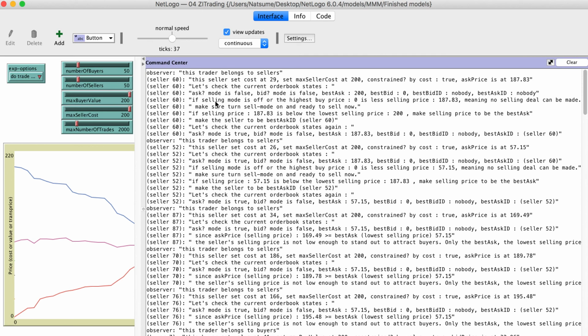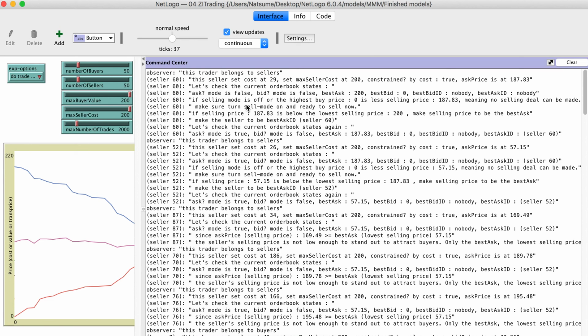So far for this seller, the selling mode is off, so it can't make a deal. If the selling mode is on, we still need to check the highest buy price, because you sell something when somebody offers you a price, but this highest buying price is 0. Of course, you wouldn't sell your products at 0, so no deal is made.